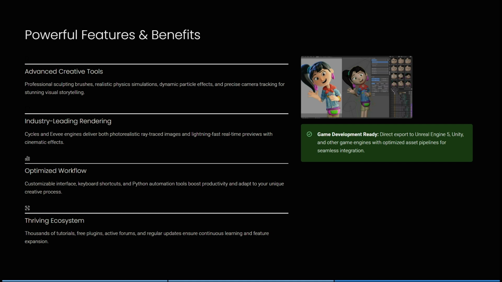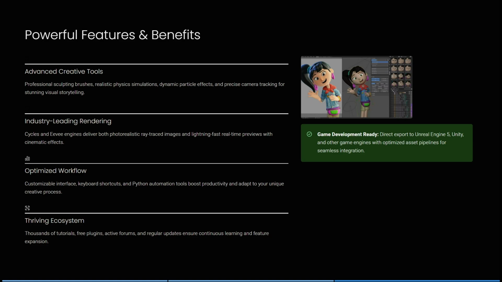It also has industry-leading rendering. So Cycles and Eevee engines deliver both photorealistic ray-traced images and lightning-fast real-time previews with cinematic effects. Their optimized workflow is a customizable interface. They have keyboard shortcuts and Python automation tools to boost your productivity and adapt to your unique creative process. And then it's a thriving ecosystem. There's thousands of tutorials, there's free plugins, active forums, and regular updates to ensure there is continuous learning and expansion on the features.